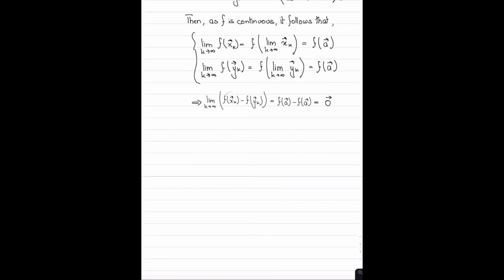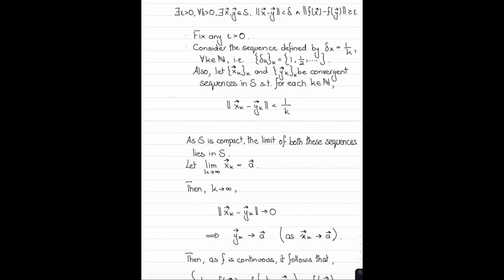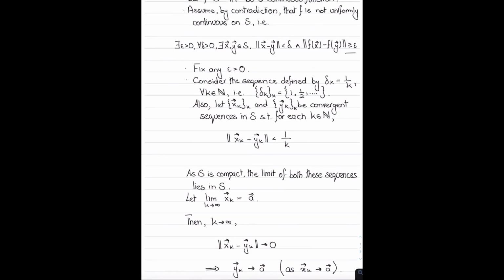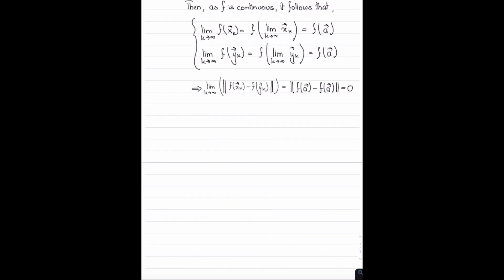Or in fact, better yet, I think I can just finish the proof right here if I just include the norm. So what I should say is that the norm of this is equal to the norm of f of A minus f of A, which is equal to 0. And this of course is because remember the second assumption was that this will be greater than or equal to epsilon, but clearly this is not greater than or equal to epsilon. So that's the first thing.